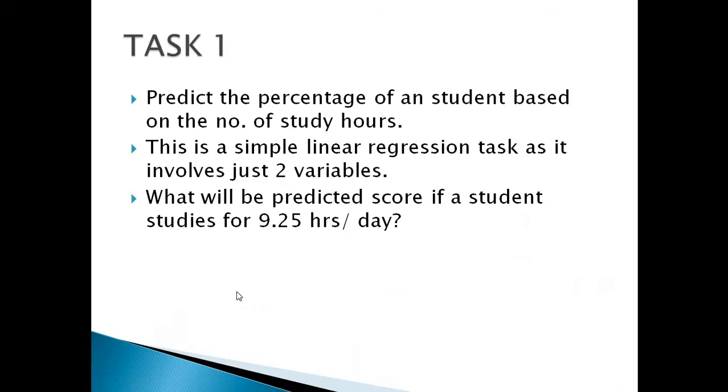Yeah, here it is. Basically, the task was to predict the percentage of a student based on the number of hours studied by that person. So this is just a simple linear regression task as it involves just 2 variables. Although it's already mentioned, we'll explore in the upcoming code file how it is exactly a linear regression task. At the end, a question has been asked: what will be the predicted score if a person studies for 9.25 hours per day?